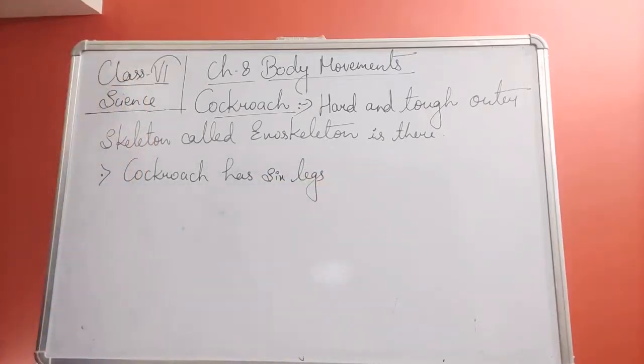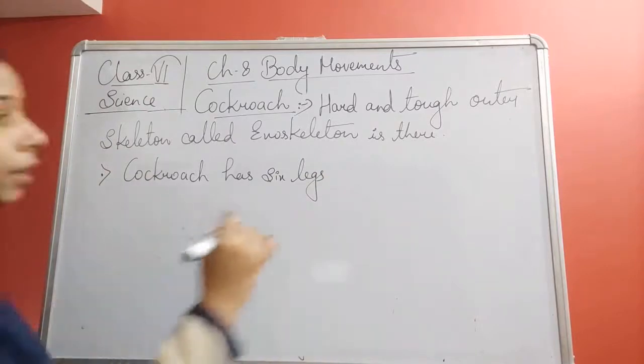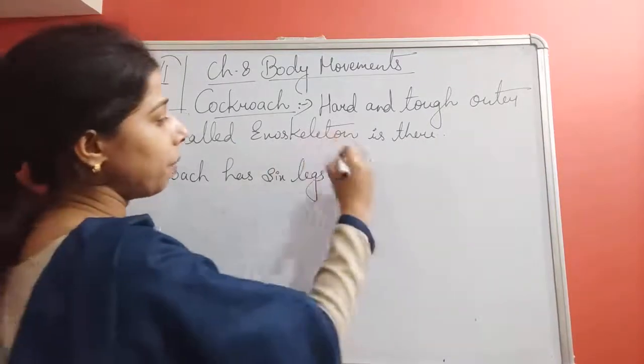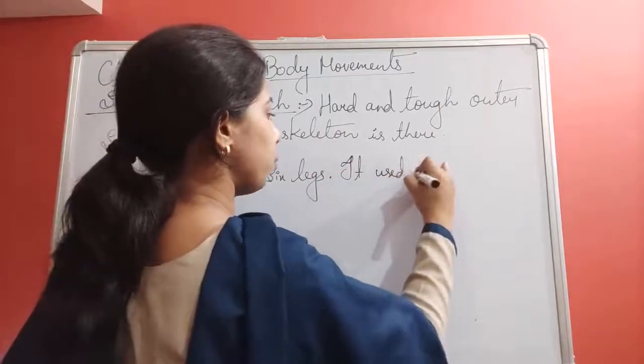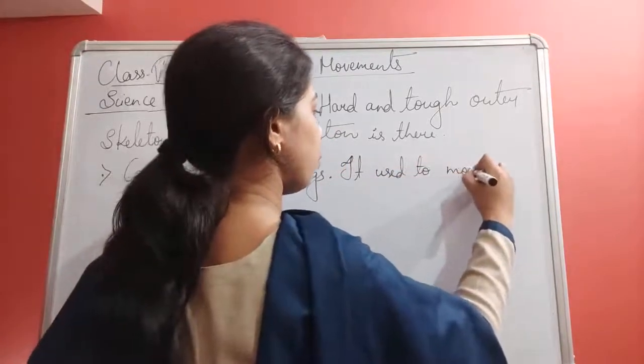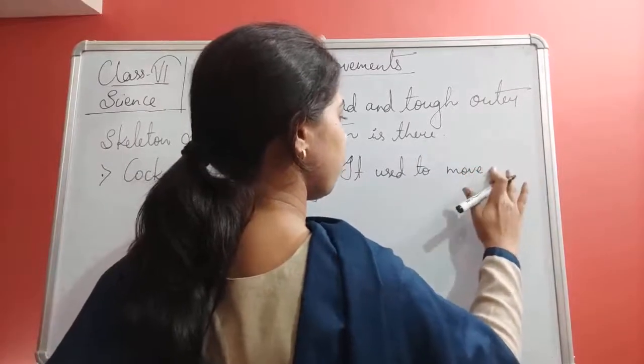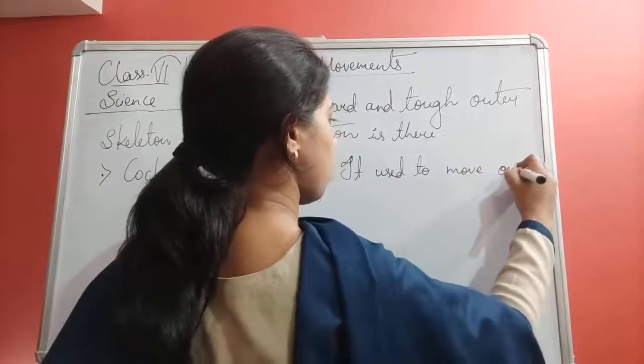It is having 6 legs. Okay. And they used to move on the ground with the help of its legs.